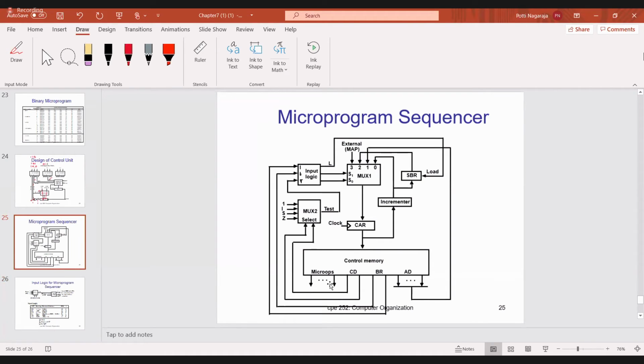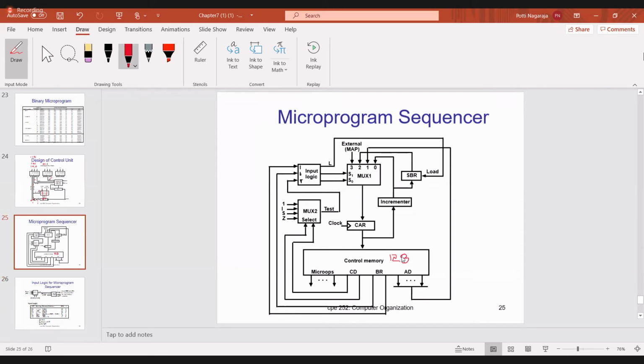This diagram is already explained to you, so you have already seen this diagram. This is the control memory. So in the control memory, how many control words do we store? 128. 128 control words.